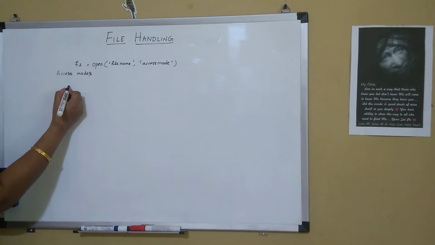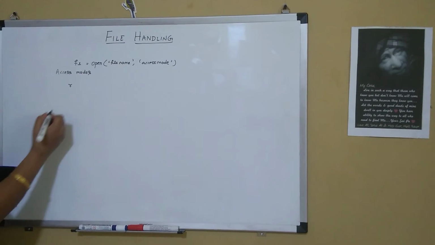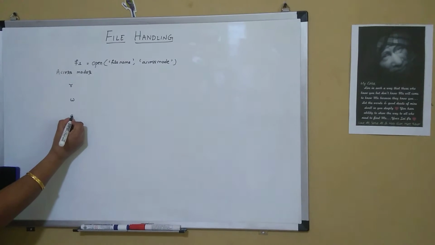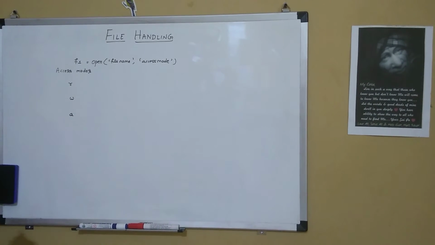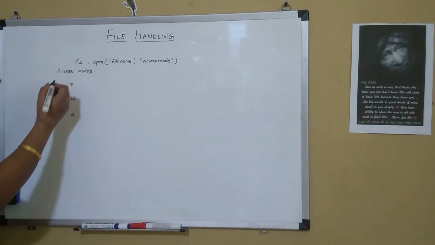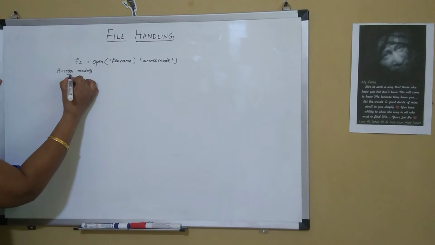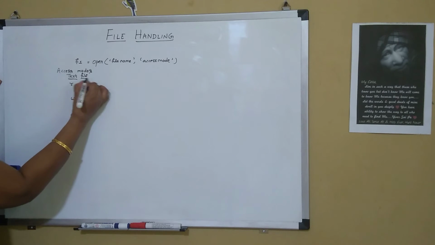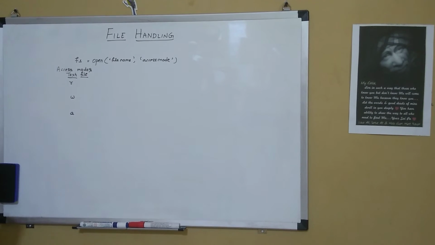The first one is R, that is read access mode. The second is W, that is write. The third one is A, append. These are the various access modes for the text file.